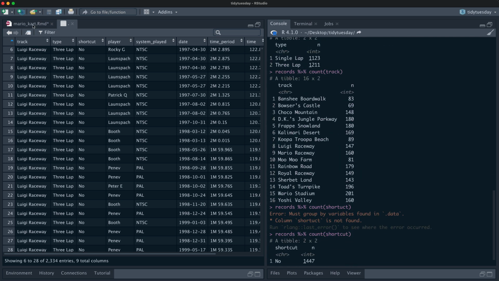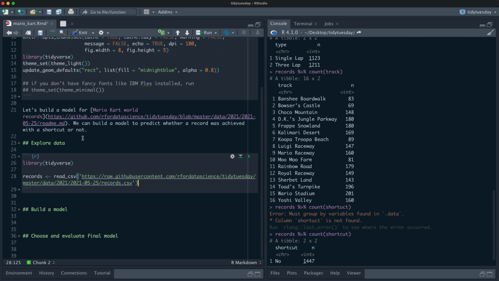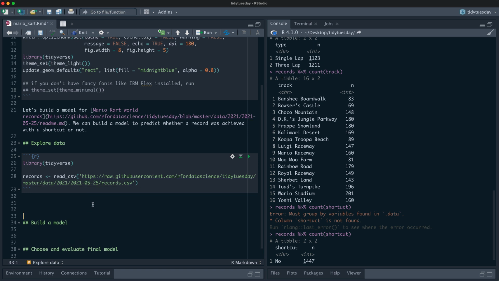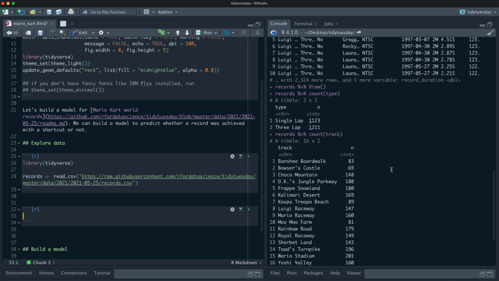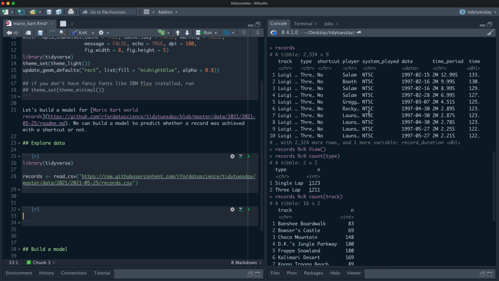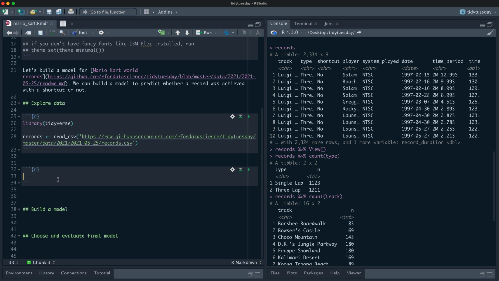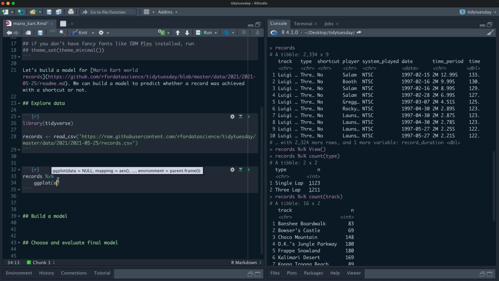So what we're going to do here is train a model to learn and predict, based on these other characteristics of the record, did someone use a shortcut or not? Like, can we predict that? So let's just make one exploratory plot, date, time.